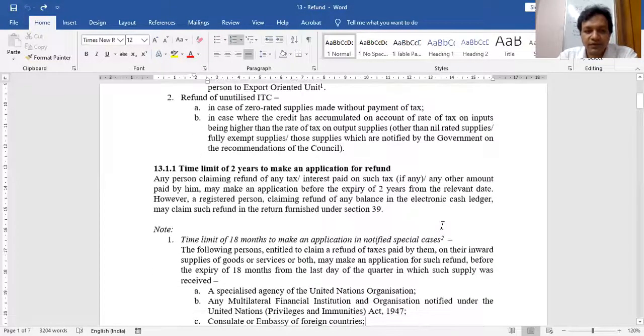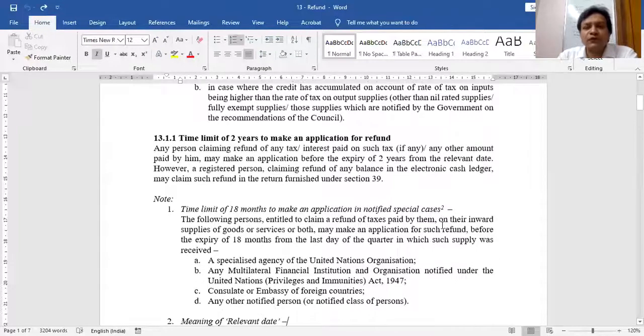Okay. Now next point. For the timing, for the past 20 minutes we were discussing only the meaning of refund. If the meaning of refund is clear, then there is nothing in this chapter because everything else is clerical. So now the next point. You have a 2 years time limit to make an application of refund. You can get the refund, but you have a 2 years time limit. You should make an application to the department and they will process your refund. That's it.